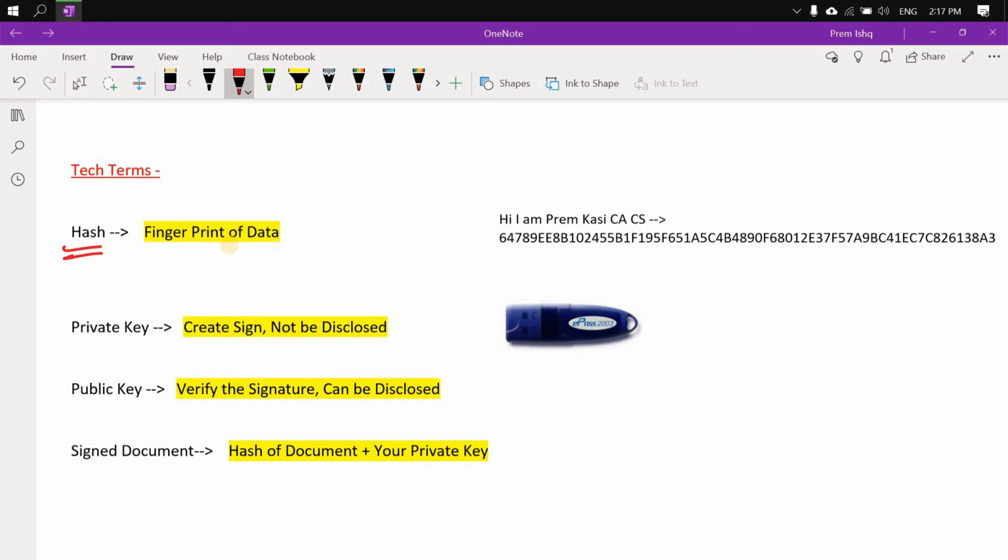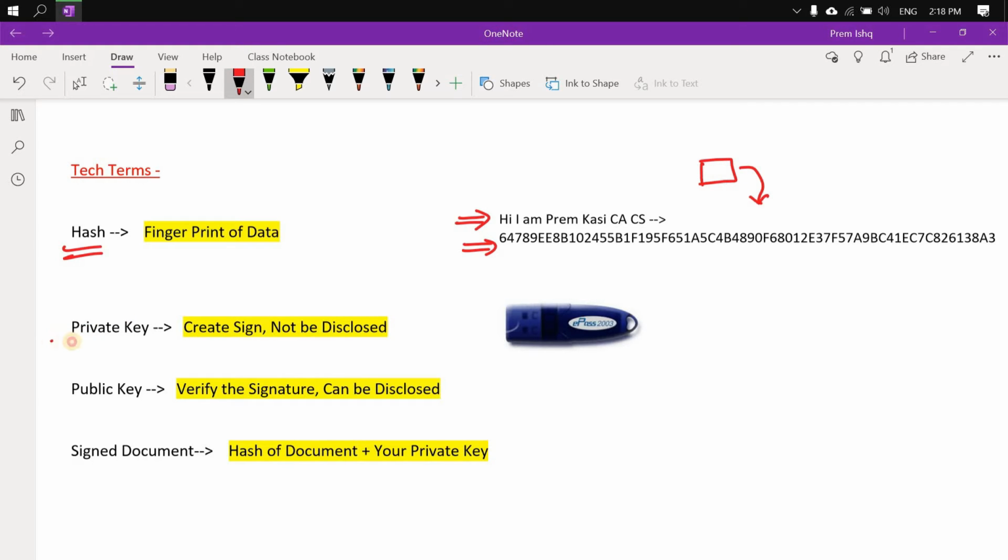Hash is nothing but the fingerprint of the data or the fingerprint of a digital document, which means that any length of text will be converted into alphanumeric characters like this. We can use the SHA-1 mechanism or the MD5 mechanism, or a lot of hashing algorithms are there. So using that, any digital document will be converted into a text like this.